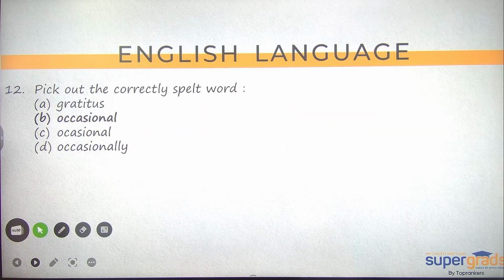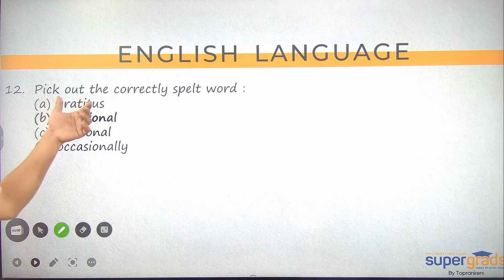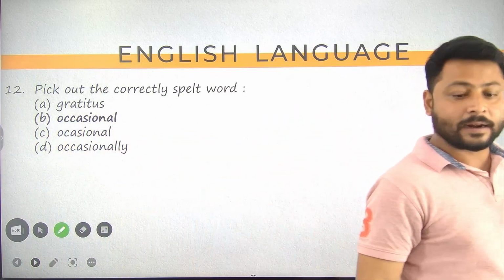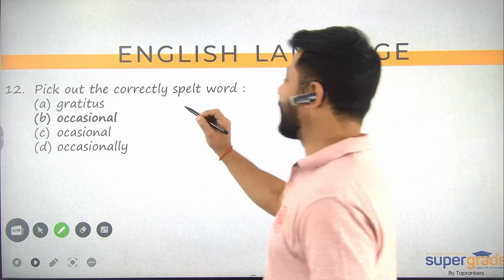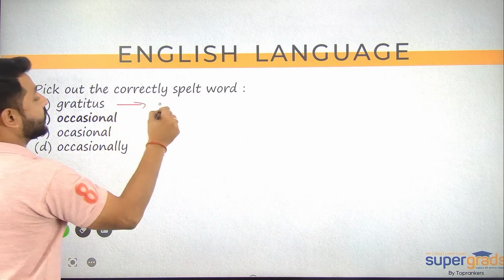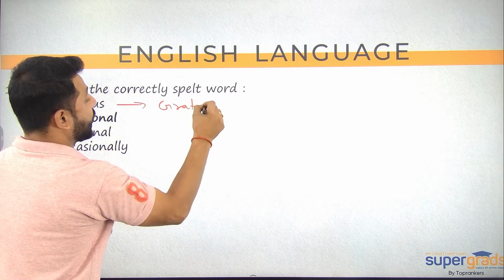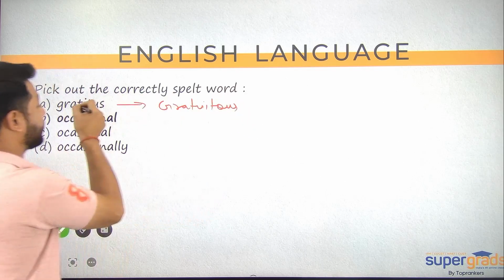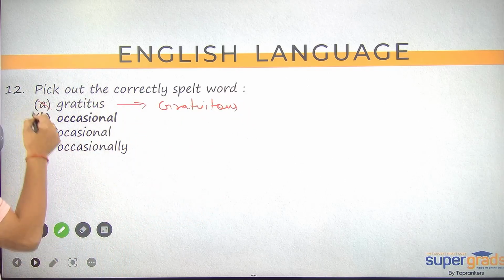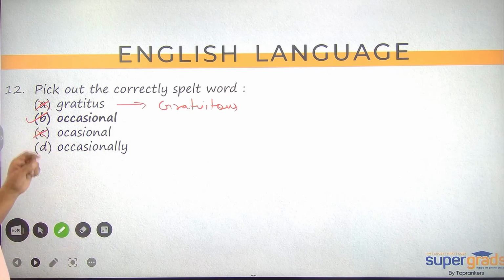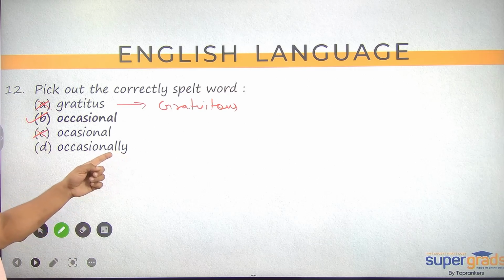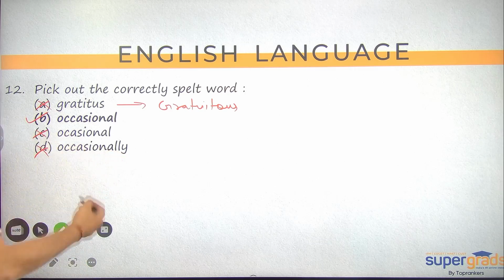So moving further, this is the next question here. All right, अब यहाँ पर इनने हमसे पूछा क्या है, pick out the correctly spelled word. So हमें क्या करना है, हमें correctly spelled word यहाँ पे दिखाना है. So the first word gratuitous कुछ नहीं होता है, gratuitous होता है Gratous. So it is incorrectly spelled. So ये तो eliminate हो जाएगा. Occasional is the correct answer option. Double C comes. That's why यहाँ से C Calcutta eliminate हो जाता है. Double L लिखा हुआ है occasionally, यहाँ पर ये गलत है. So D Delhi eliminated. Answer is B Bombay for question number 12.